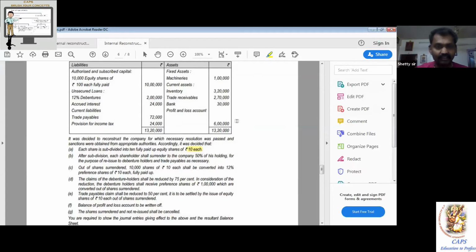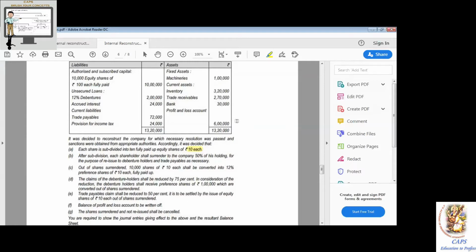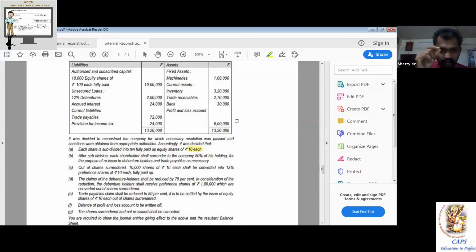Right side: balance 50%, continued with the existing shareholders, 5 lakh. Within the bracket, Q. Write Q and double underline it. That's it, the right side is done. Nothing more than that.